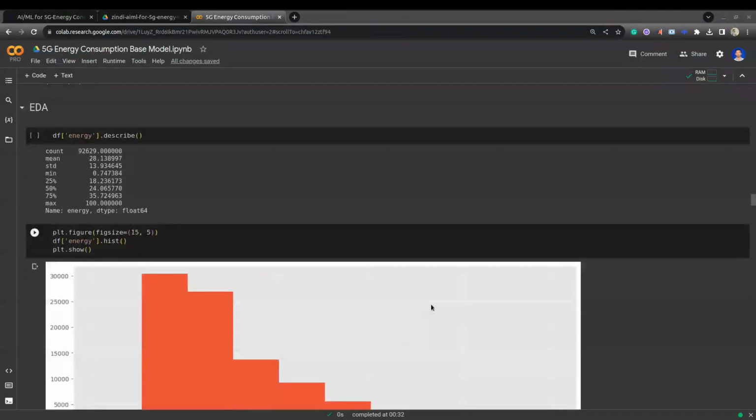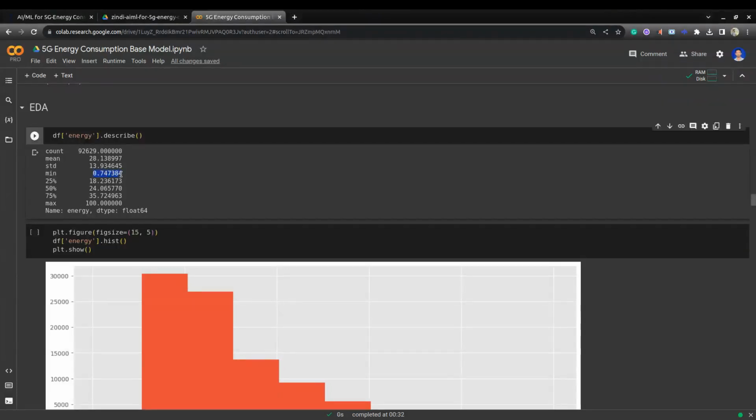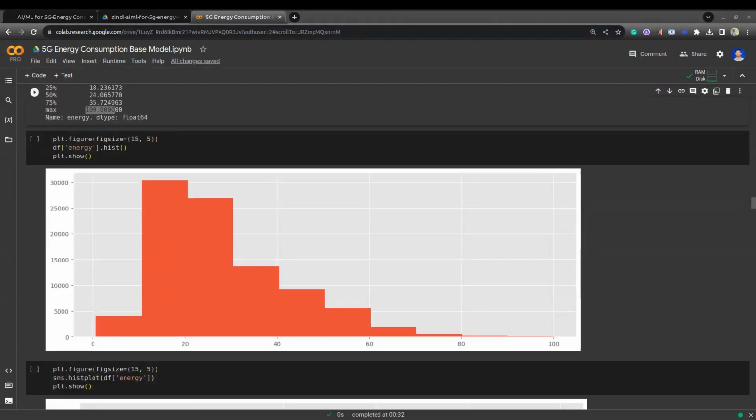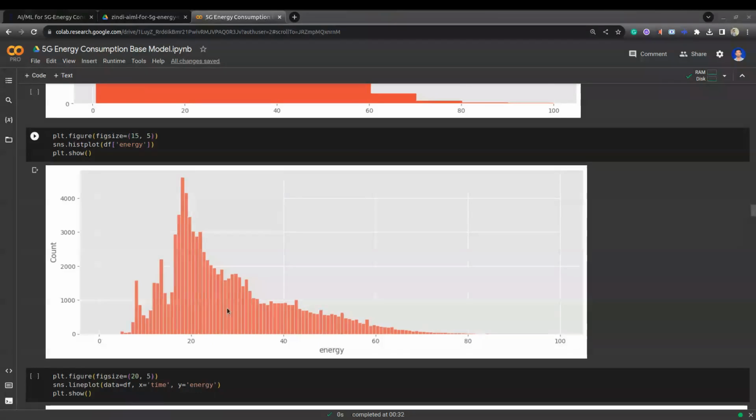Now coming to the EDA part, if you see the energy described, the minimum energy is near 0 and the maximum energy is 100. So they scaled energy between 0 and 100. If you see the distribution of energy, it's skewed, right? It is right skewed. We can observe more values in the range of 10 to 40. In between we found more distribution. If you go to the right, it is decreasing, right? So this is right skew.